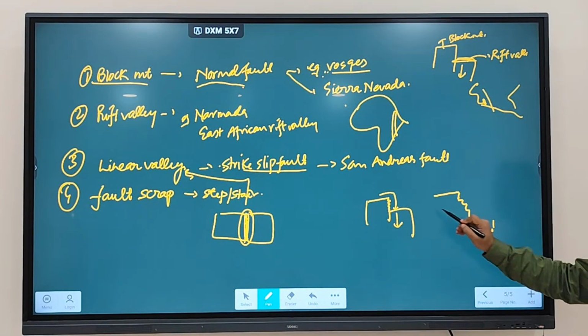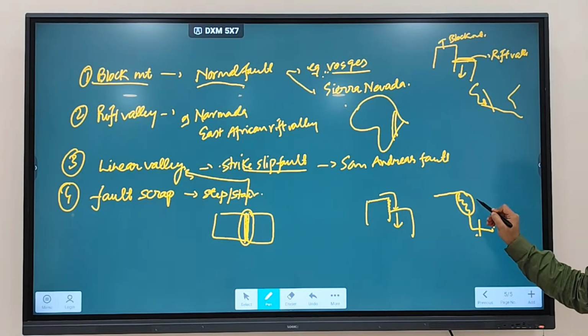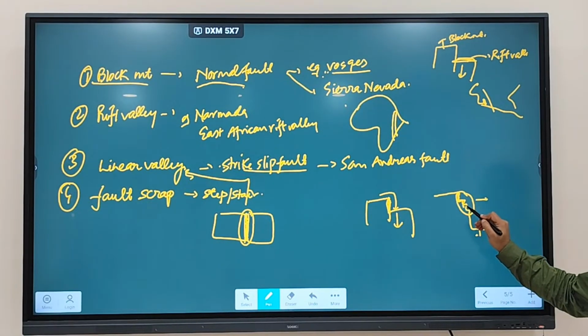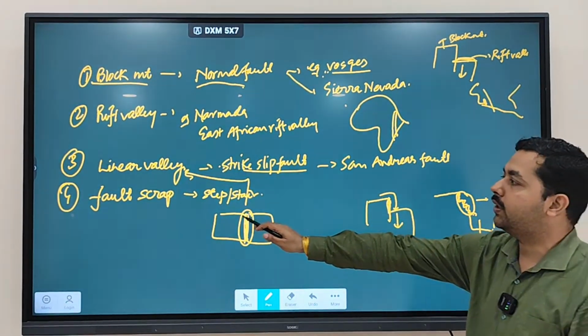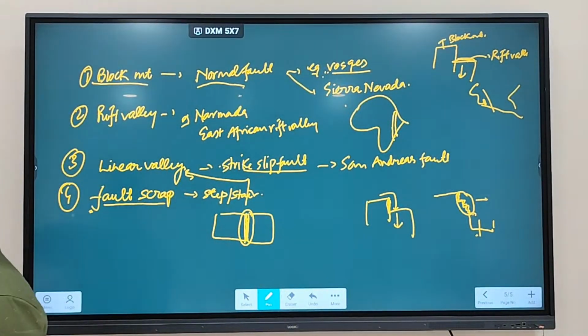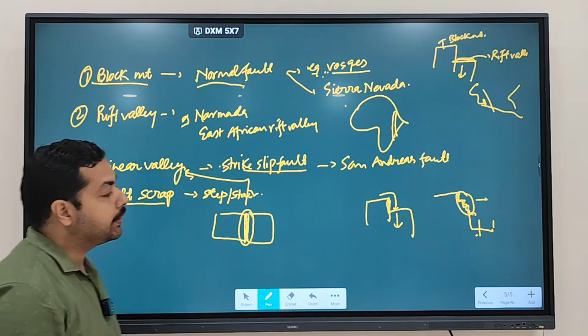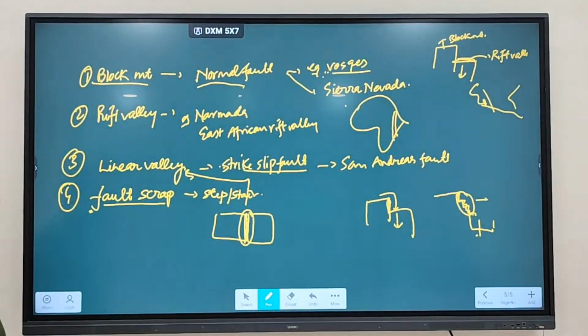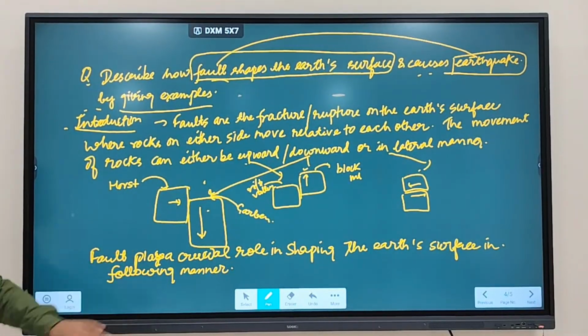So the lower part becomes what? This is a fault scarp. This is a step-like feature that is being formed. So instead of a clear edge, you will see a step-like edge being formed, which is referred to as a fault scarp, a step or stair-like feature. So these are the points you can write on how fault is shaping the earth's surface.